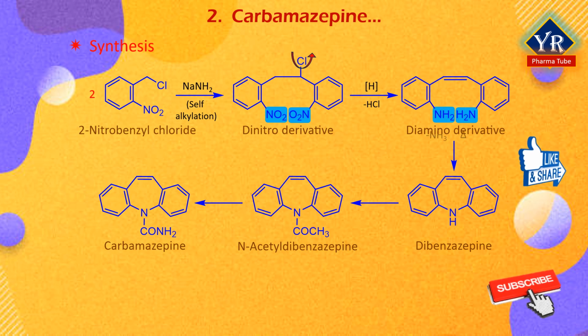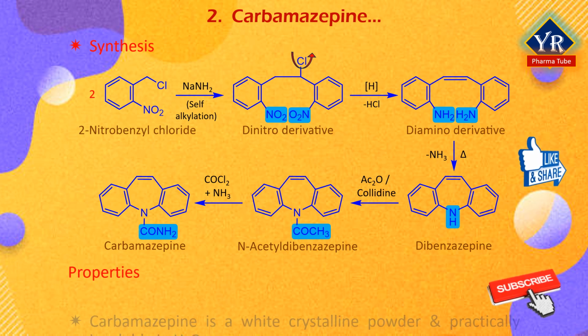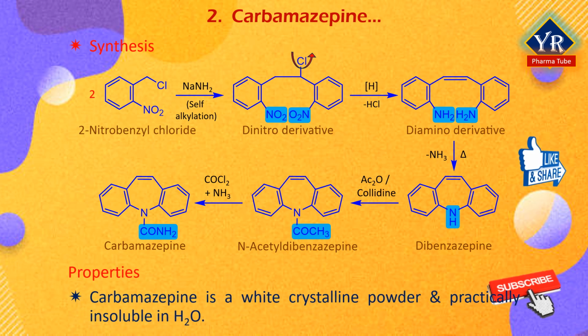Subsequent N-acetylation takes place upon reacting with acetic anhydride and collidine to form N-acetyl dibenzazepine. This, on treatment with phosgene and ammonia, yields the desired product carbamazepine. Carbamazepine is a white or almost white crystalline powder that is practically insoluble in water.